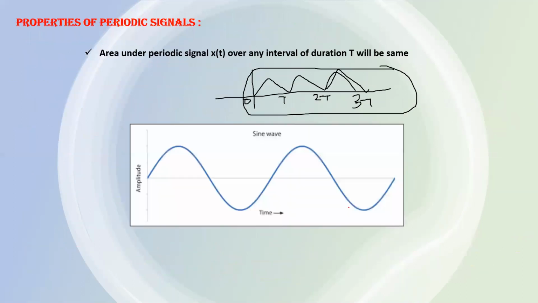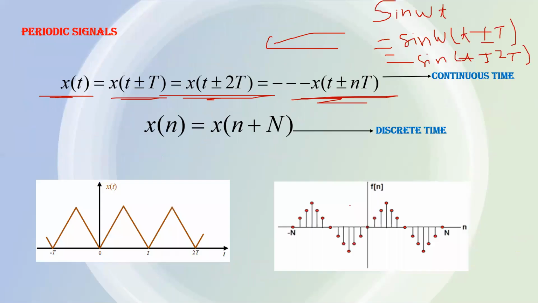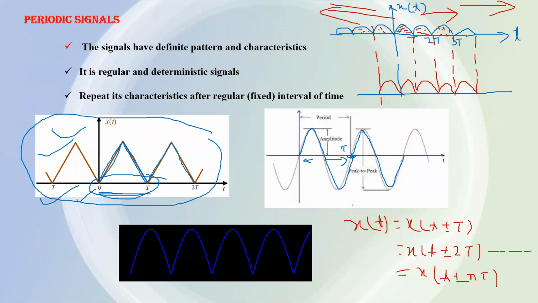So in conclusion, you can say the periodic signal is a signal that repeats its nature after a fixed interval of time, and the smallest interval is called the time period. This is one property. And the second one is that a periodic signal can be shifted either right or left by a multiple of the fundamental time period.